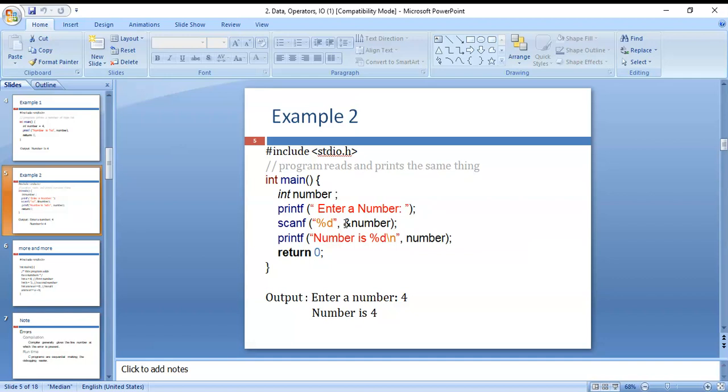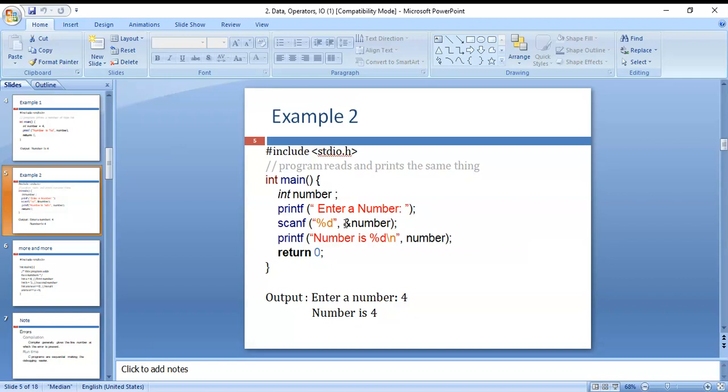Ampersand is nothing but the address operator. The value that we entered is stored in a particular memory location. After execution of your program, this program is automatically removed from memory.